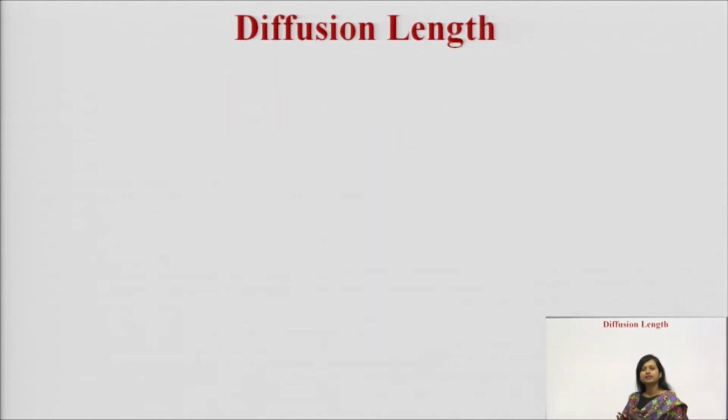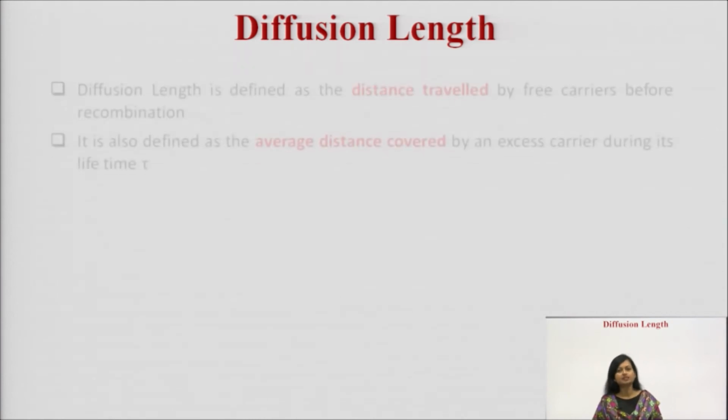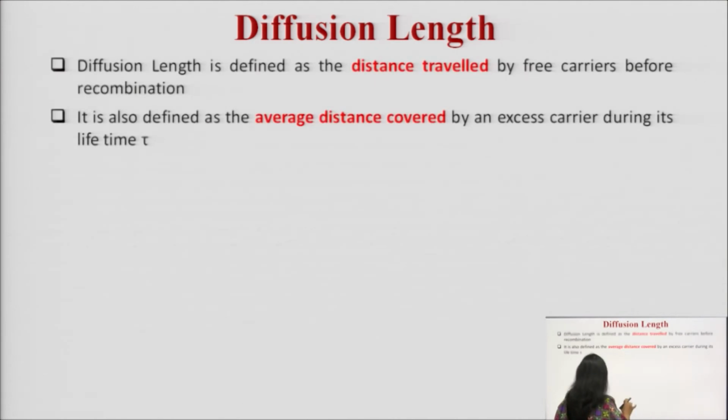Moving ahead, let us discuss what is diffusion length. See, there is one factor, diffusion length. What is this diffusion length? Diffusion length is defined as the distance travelled. You must note down this point. This is the distance travelled by free carriers before recombination.